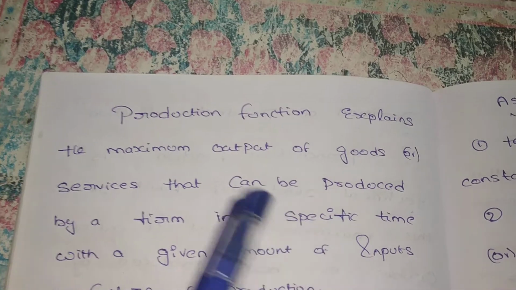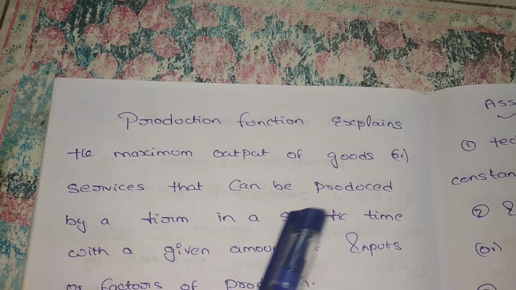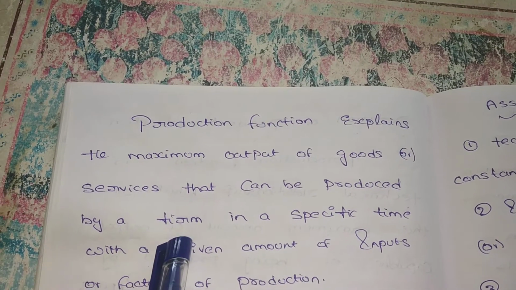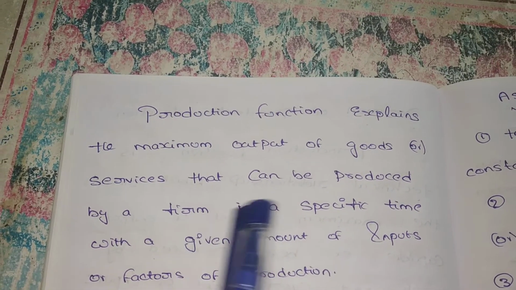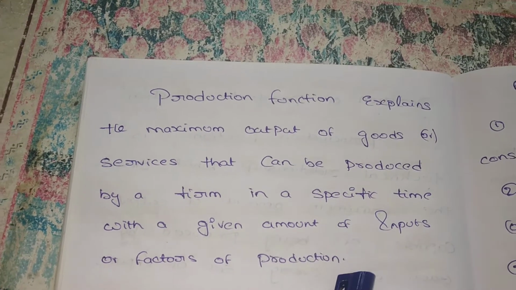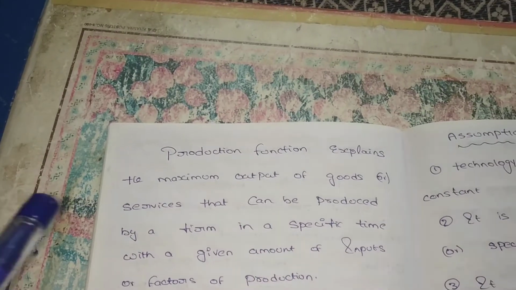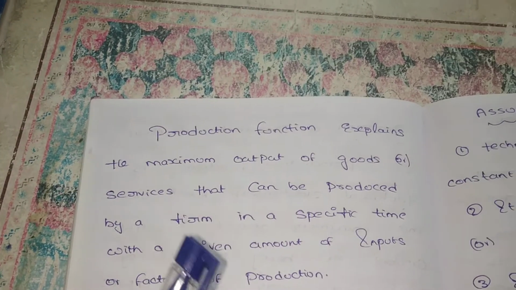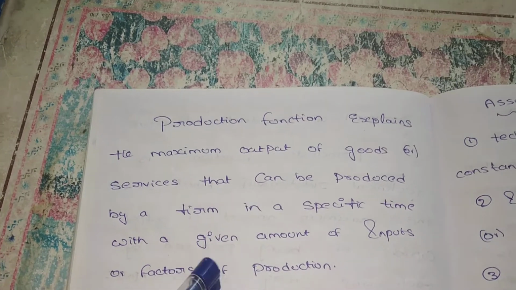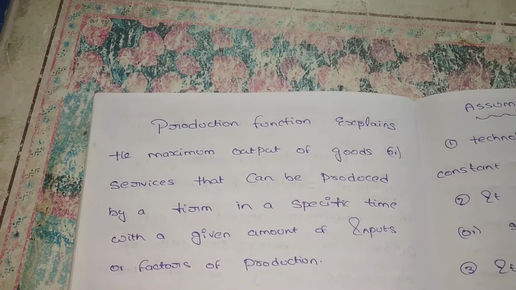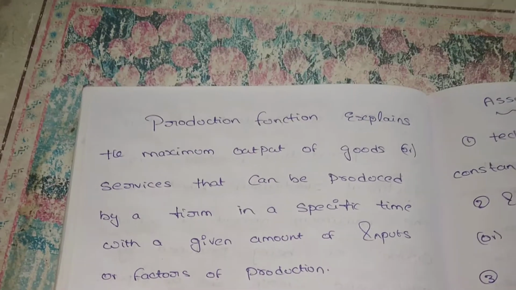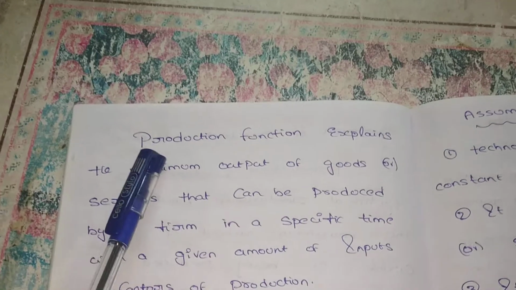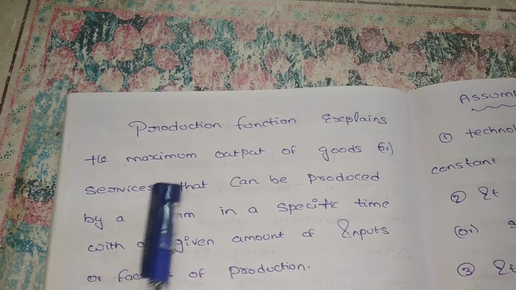The production function explains the maximum output of goods or services that can be produced by a firm in a specific time with a given amount of inputs or factors of production. Suppose in this month, I am taking one day. In this day I am giving some inputs. For those inputs, how much output we are receiving on a particular day, at a specific period, is what it considers.